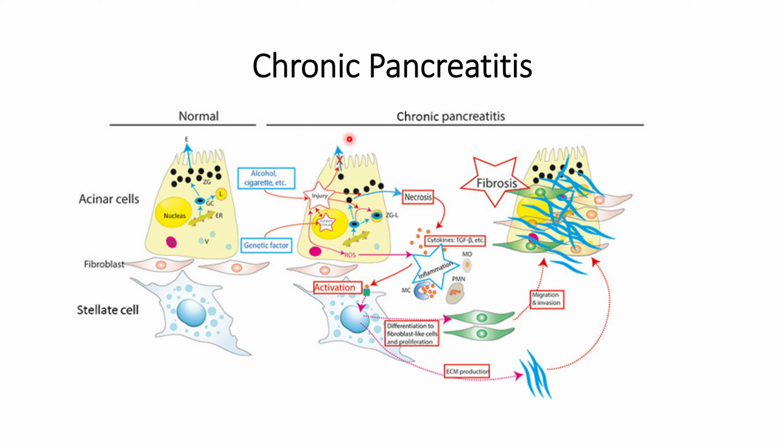When the digestive enzyme release decreases, a digestion problem occurs within the host, and the host will eat less, and that will cause malnutrition over a longer duration of time. So this is how the internal mechanism occurs in chronic pancreatitis, or we can say the pathogenesis of chronic pancreatitis.